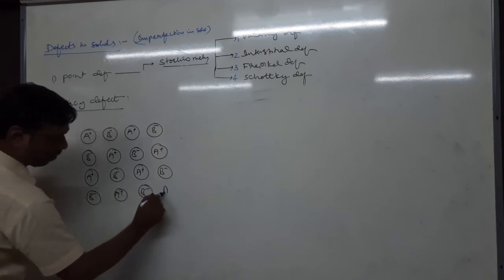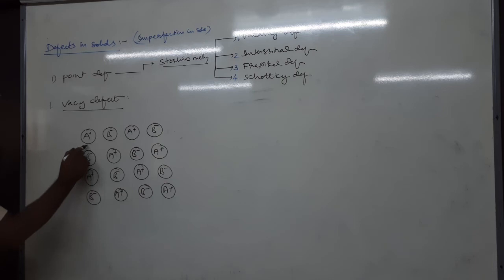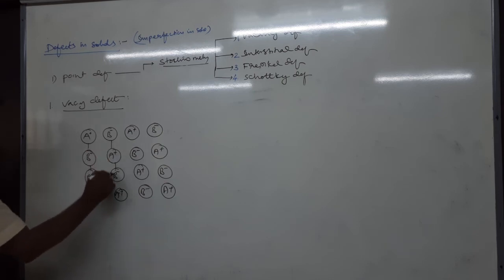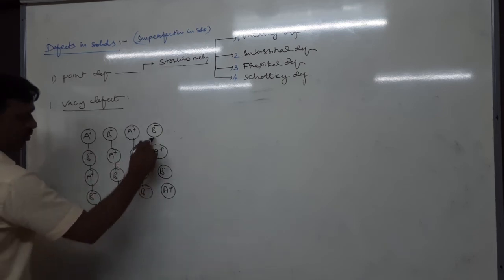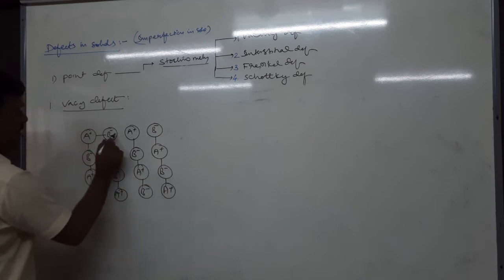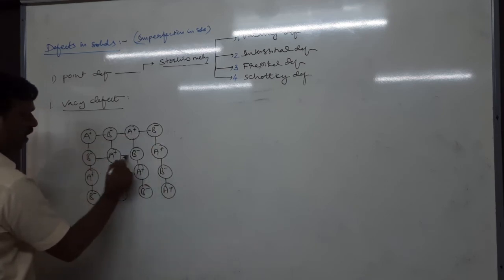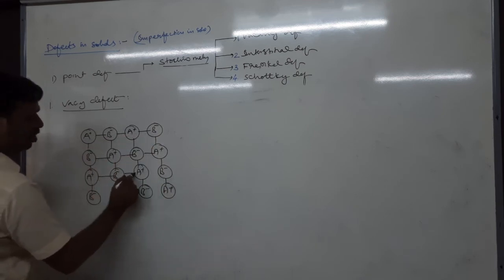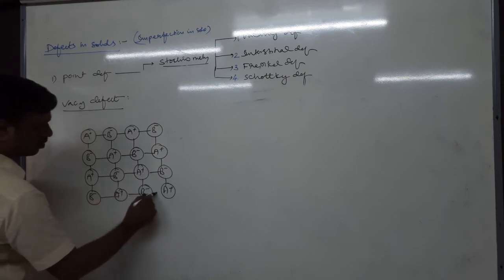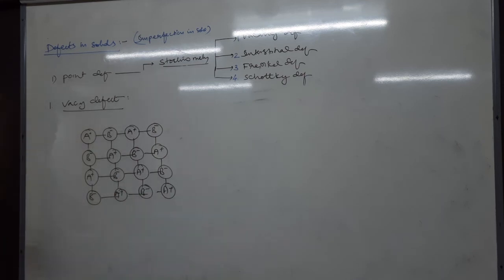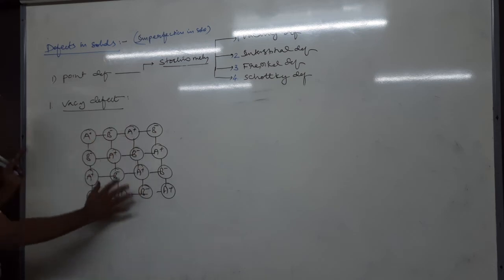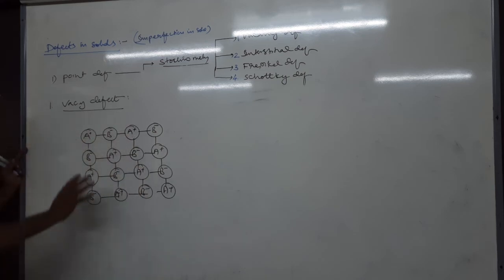Okay. First one is vacancy defect. Tell me, in vacancy defect, how does this defect arise? This defect arises due to vacancy of some of the lattice points. Let us take a perfect solid.